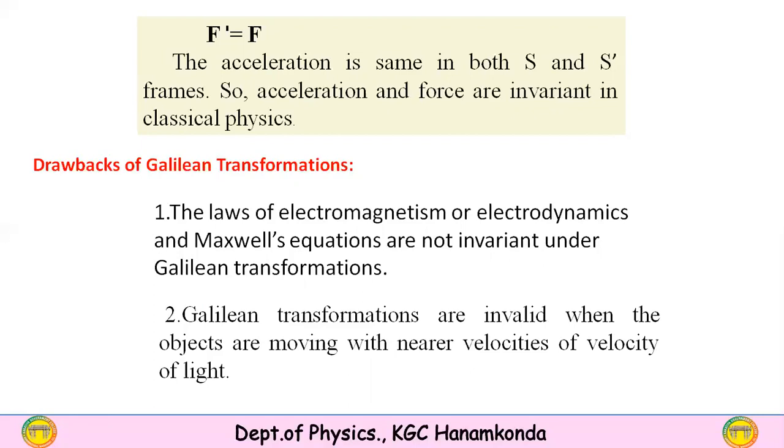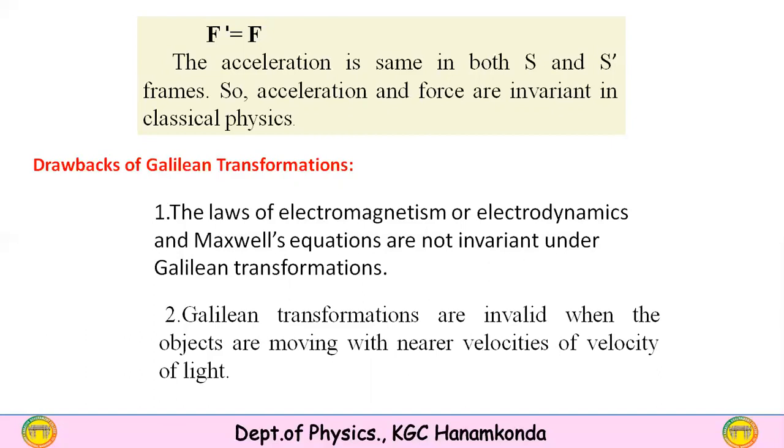Now, let us see the drawbacks of Galilean transformations. The first drawback is that the laws of electromagnetism or electrodynamics and Maxwell's equations are not invariant under Galilean transformation equations.